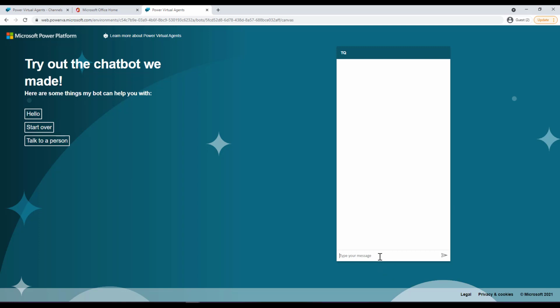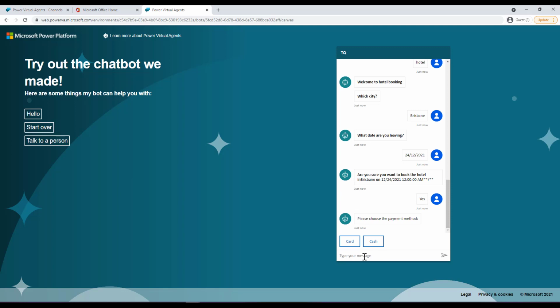So let's just go ahead and see how our published bot works. So for example, I can say hotel just to trigger that bot or the topic that we had created. And then I will say Brisbane. What date are you leaving? Again, 24/12/2021. Please choose your payment method.